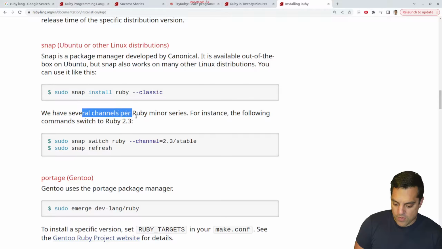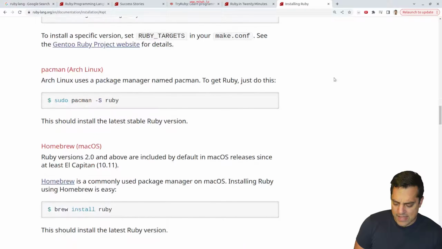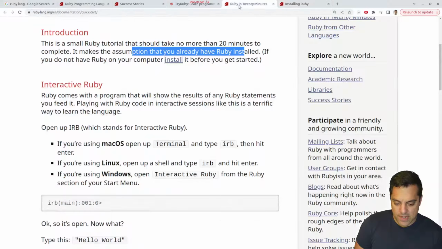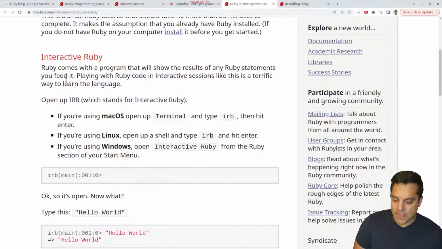Here's the snap here. Oh, we have several versions. Okay, so we could switch the version. That should be fine. We'll see if we run into any trouble here. Just want to get started. I imagine there's nothing too crazy here.